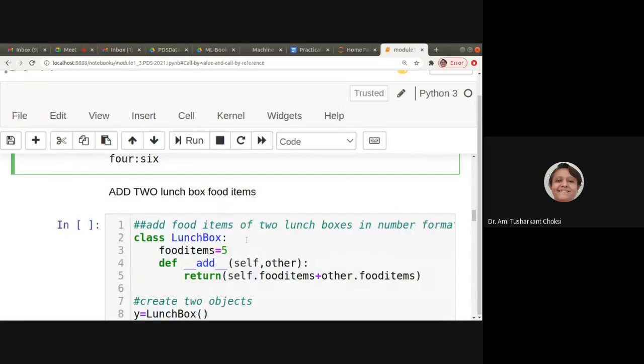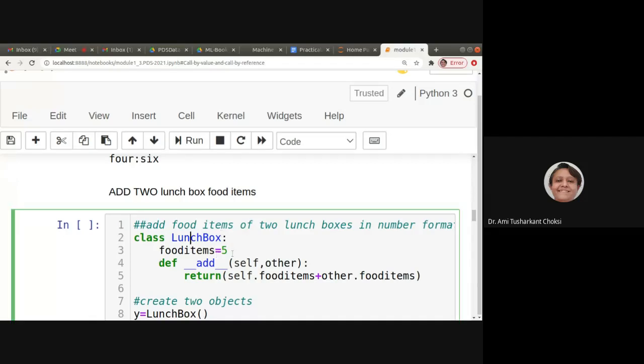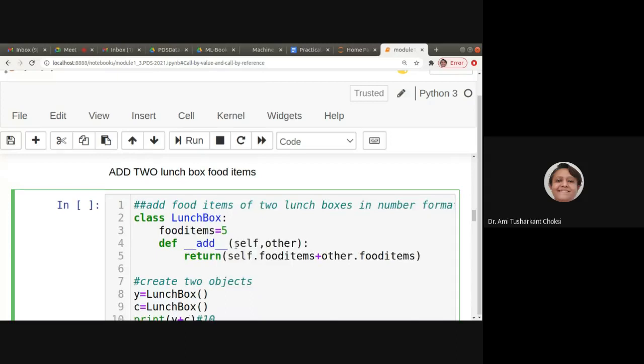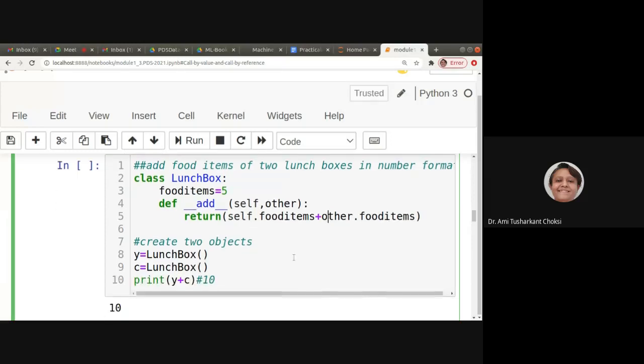Add two lunchbox food items. Add method again. Say class Lunchbox, food items is equal to 5. Def __add__, and two parameters are being passed to it. Return self.food_items + other.food_items. Create two objects, that is y is equal to Lunchbox, c is equal to Lunchbox. Now print y + c. What it will do? It will do the addition of food items and return that.